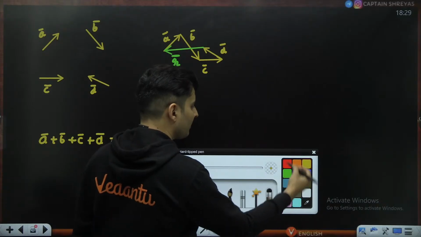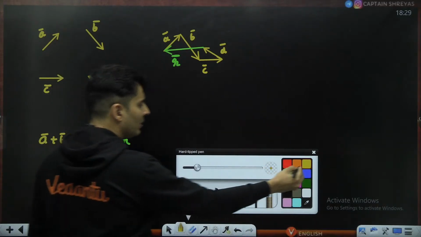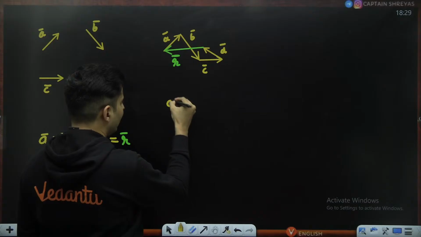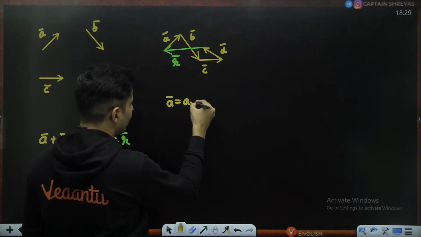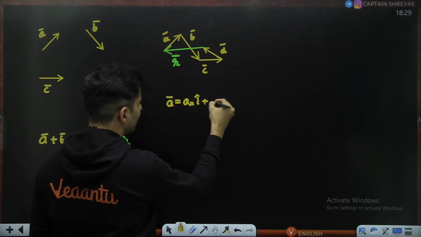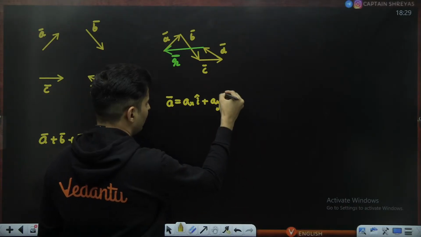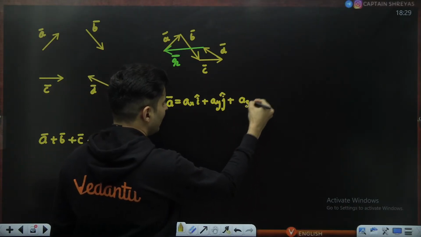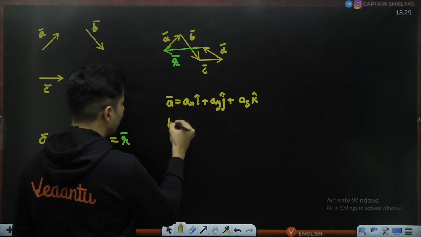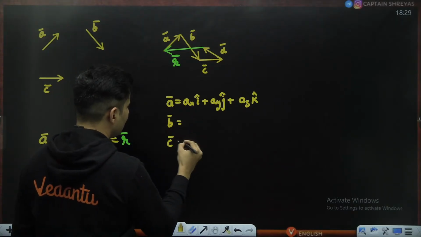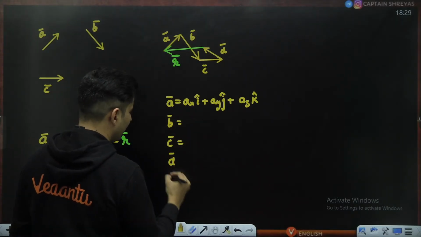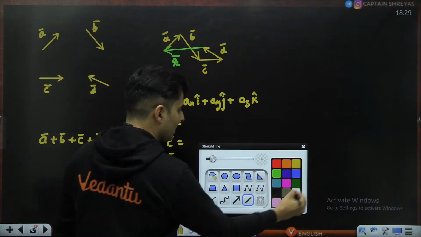It is very simple. You just take any vector and split it into components. So let's say a vector will have some ax i cap plus ay j cap plus az k cap. Same thing with b vector, same thing with c vector, same thing with d vector. Now what you do is basically you have to add them.